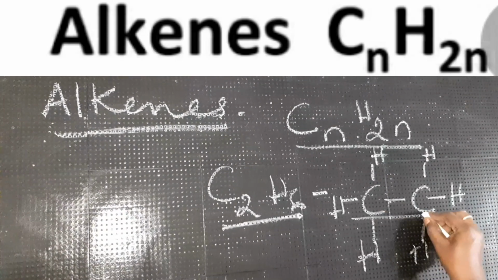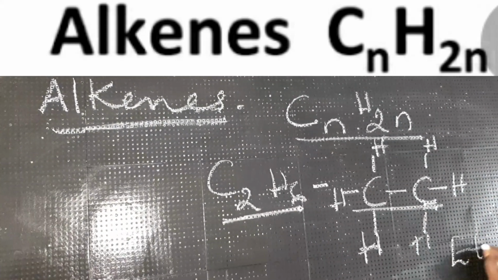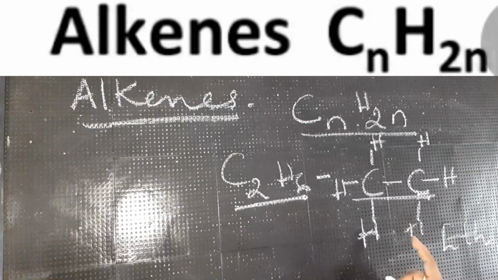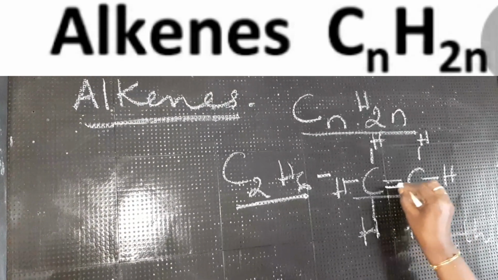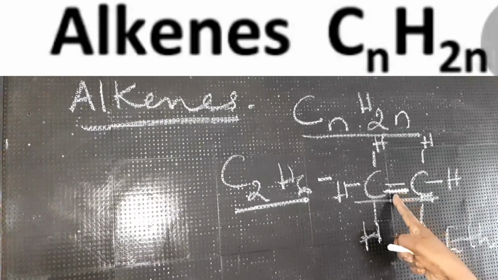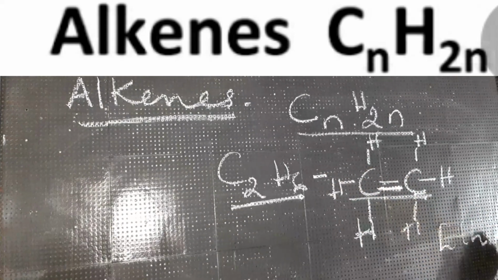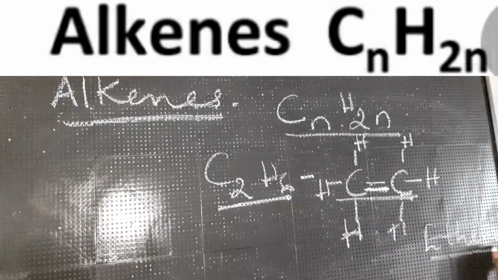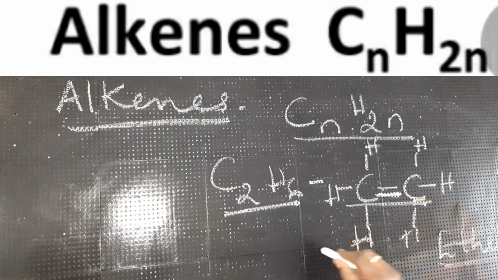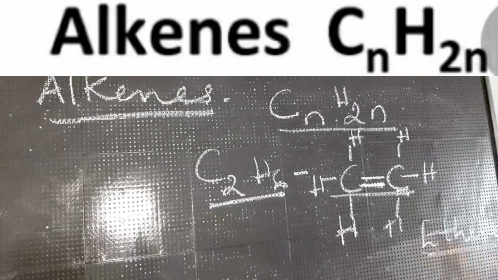Now 2 atoms of carbon, then we call it eth. And here you have a double bond, children. Because of the double bond, this is called an alkene and we call it ene. You all understood, children? Ethene. Two carbon atoms it is called eth, and because of the double bond it is called ethene.